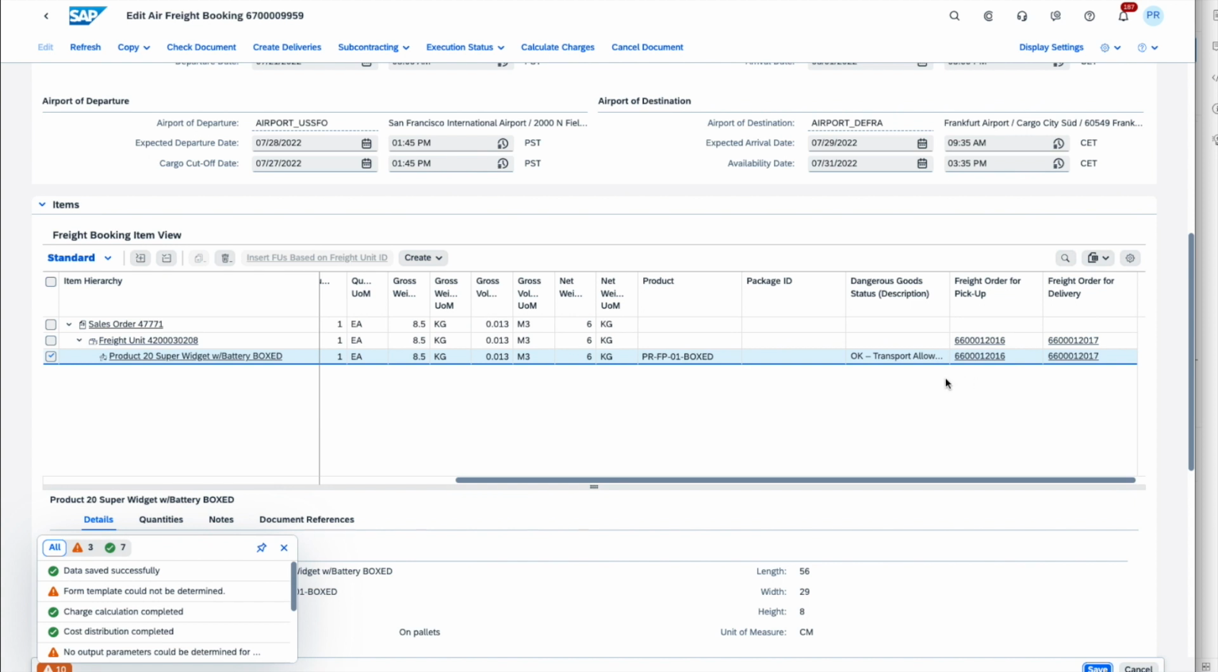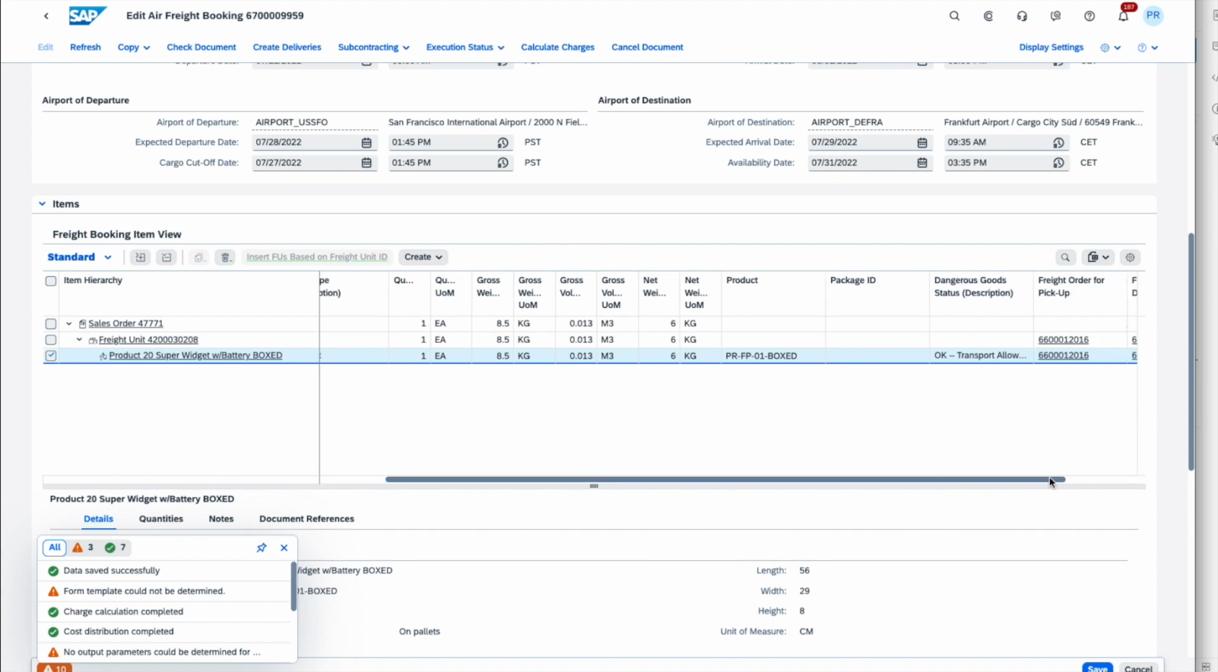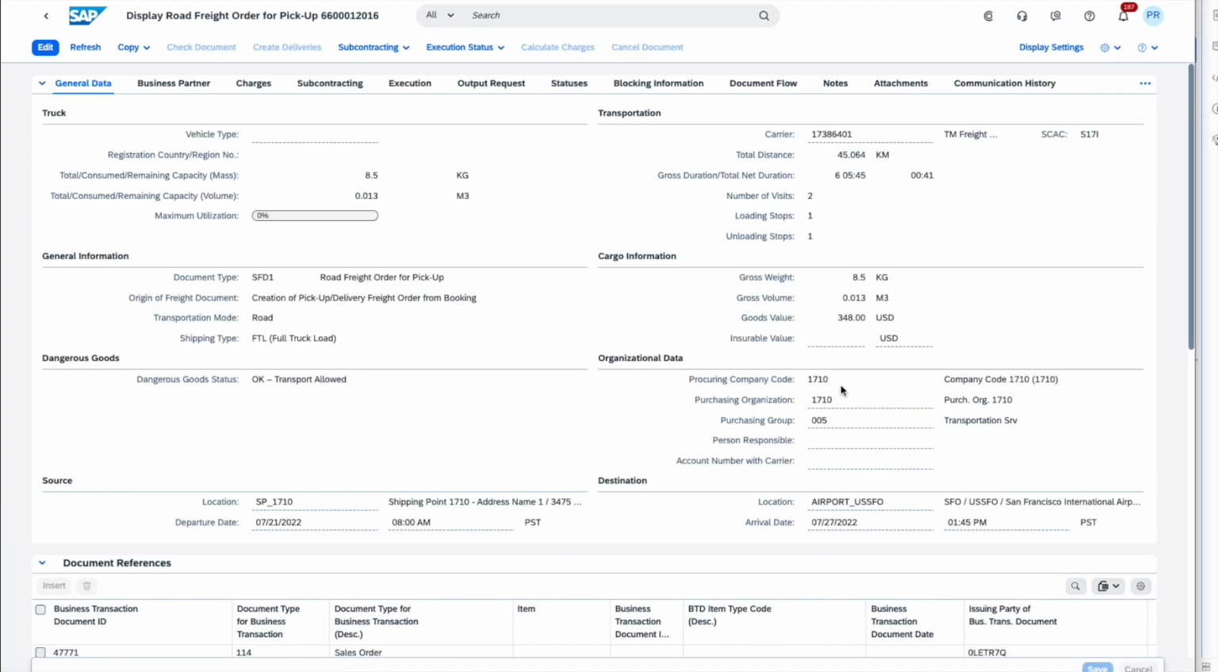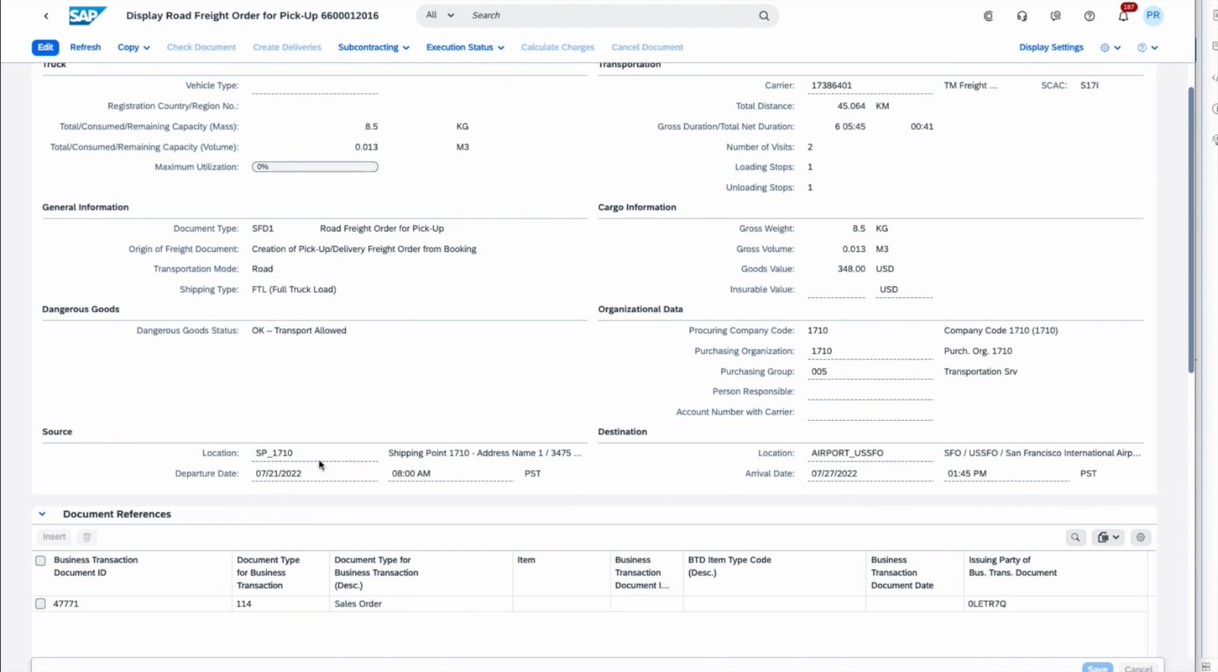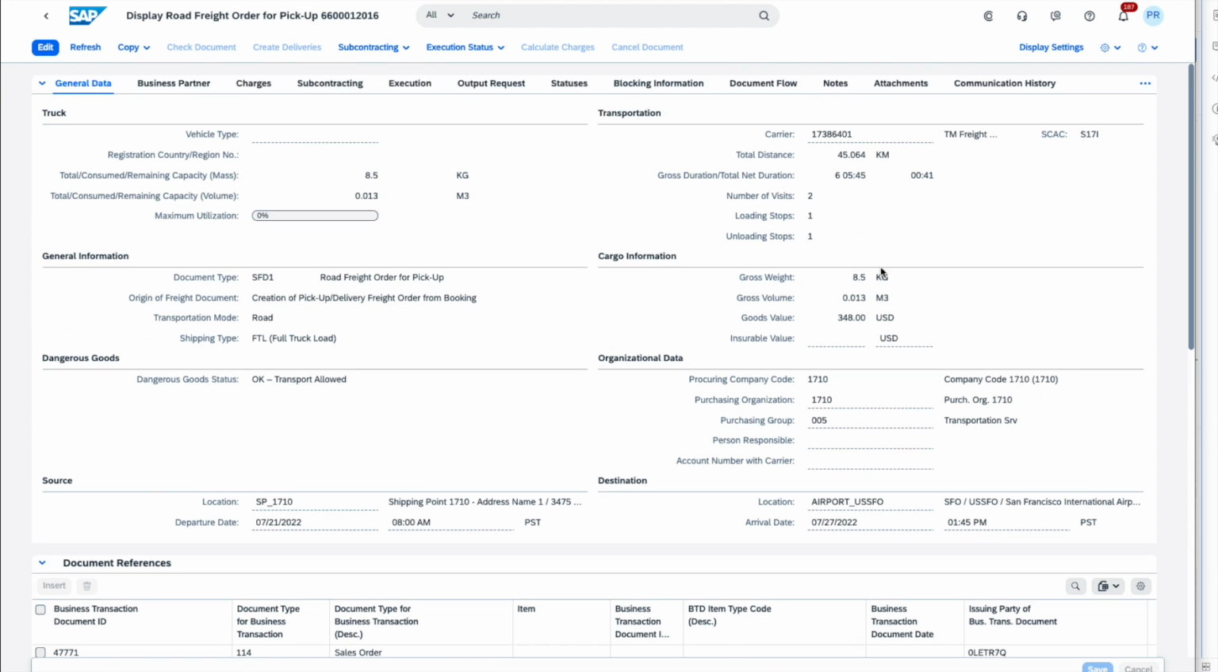What we can also do, obviously from here, is drill down to those road freight orders. So if we look at the pickup freight order, we can see that the pickup freight order is already coming in pre-filled with much of the information that came in from the freight booking. Noticeably, we can see the locations, which is from RDC to the airport. We can also see that the details regarding the carriers have been copied, and you might see here that what we see as the carrier code is not the carrier but that of the freight forwarder.